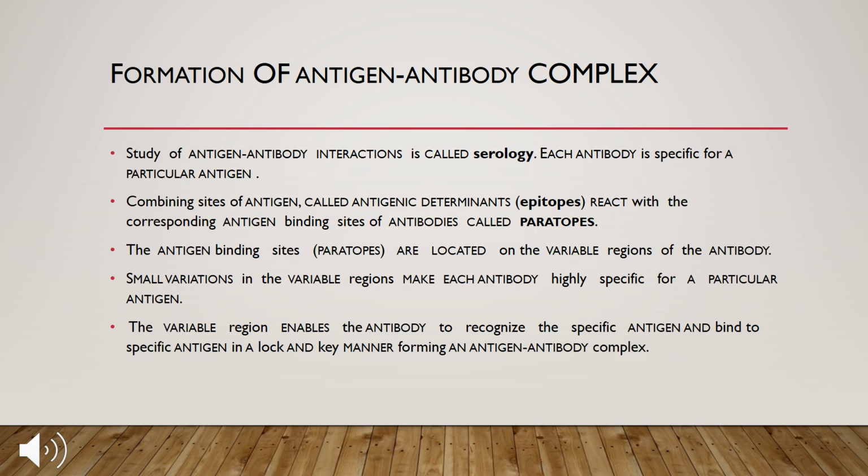Combining sites of antigen, called antigenic determinants or epitopes, react with the corresponding antigen binding sites of antibodies called paratopes. So the binding site on the antigen is called epitope and the binding site on the antibody is called paratope. The paratopes are located on the variable regions of the antibody.